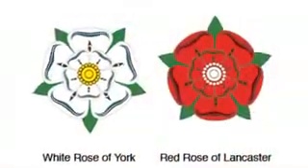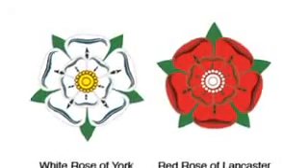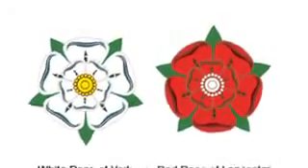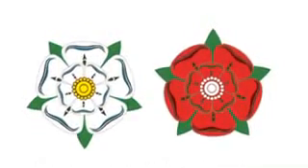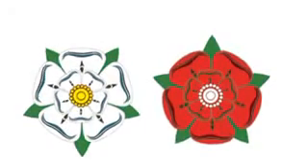It was called the Wars of the Roses, as the two factions took different colored roses as their respective symbols. The House of Lancaster had a red rose, while the House of York had a white one.